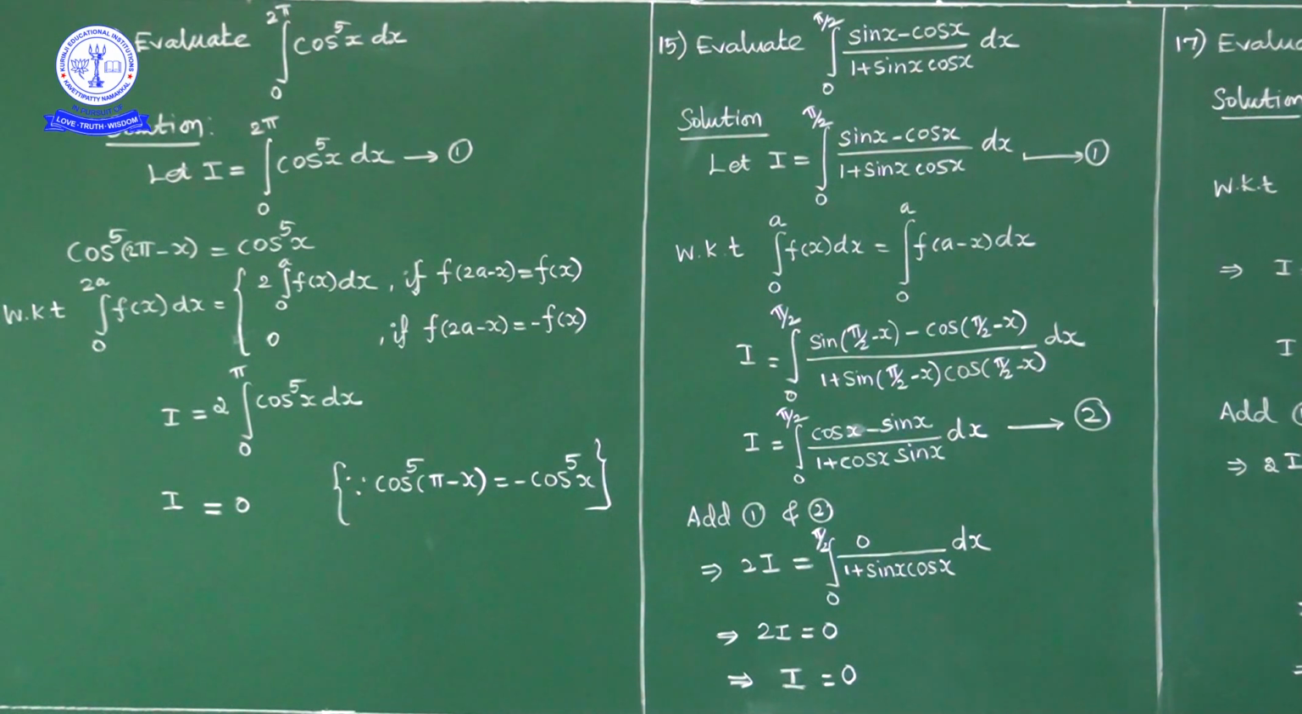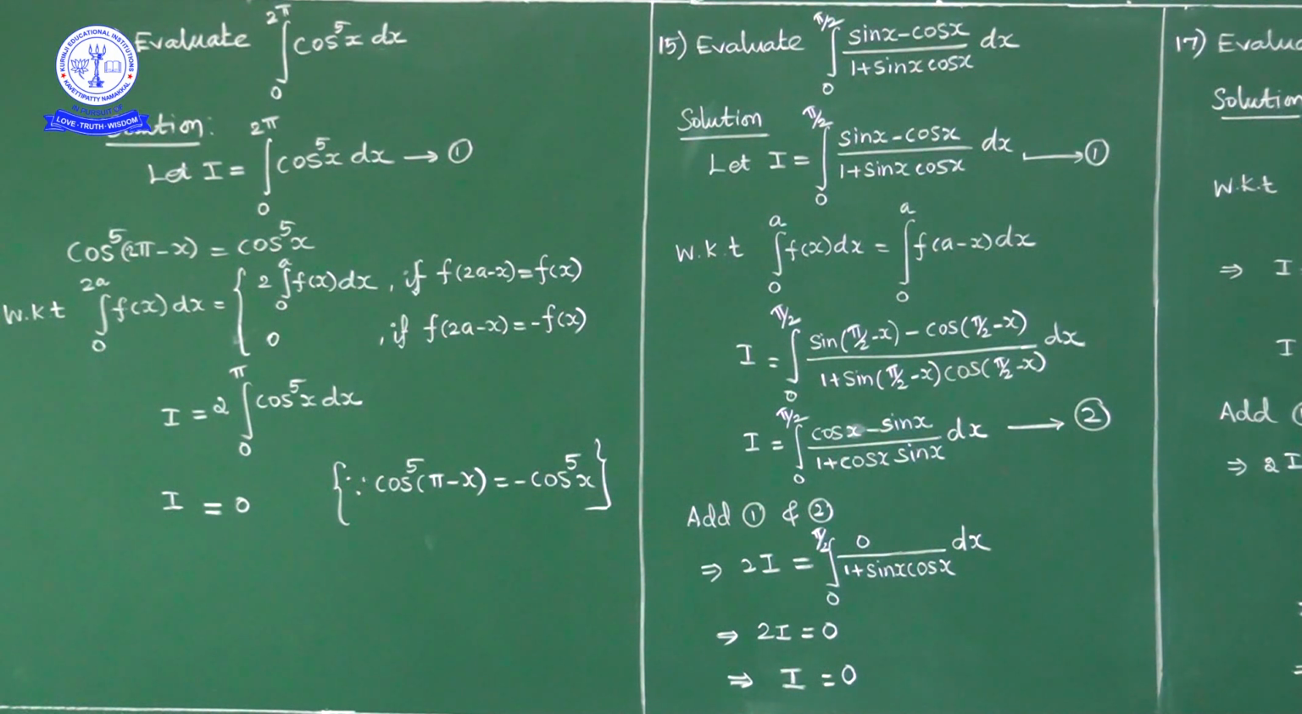Now sin pi by 2 minus x is how much? Cos x. Minus cos pi by 2 minus x is how much? Sin x. Numerator is cos x minus sin x. Denominator 1 plus sin pi by 2 minus x is cos x, cos pi by 2 minus x is sin x. No change in denominator. So I is equal to integral 0 to pi by 2 cos x minus sin x upon 1 plus sin x cos x dx. This you mark it as 2.